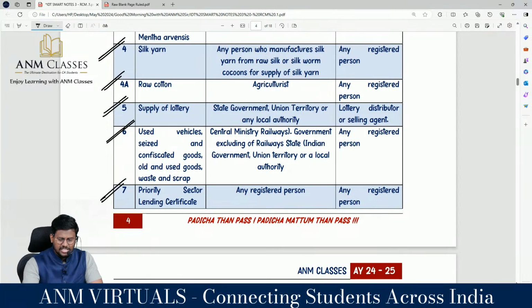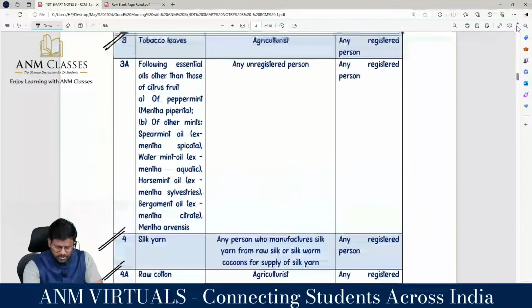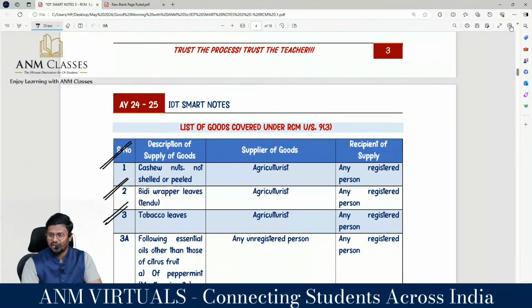So these are the items for which, my dear lovable students, we are adding RCM under 9.3, which has been notified only for CA Final, not for CA Inter. It is not there in the statutory update of the Inter book, only in the Final book. So these are the items covered for RCM.